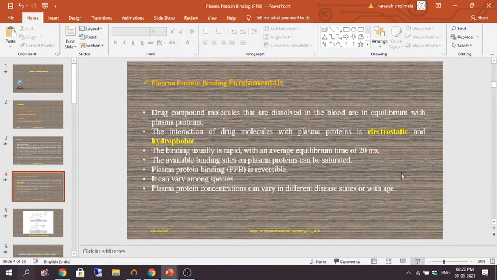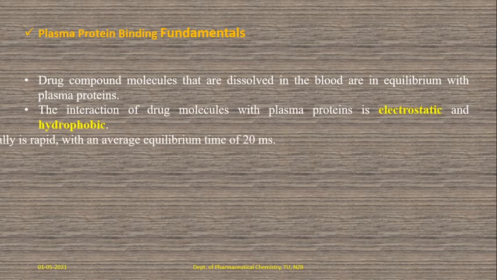The interaction of drug molecules with plasma proteins involves electrostatic and hydrophobic interactions.